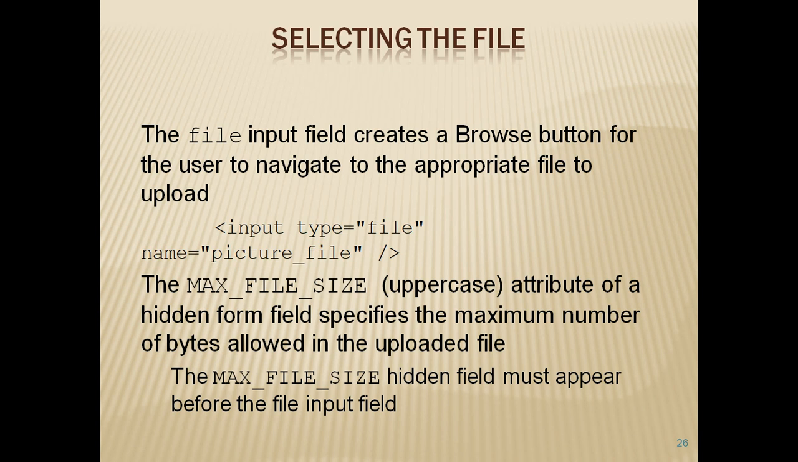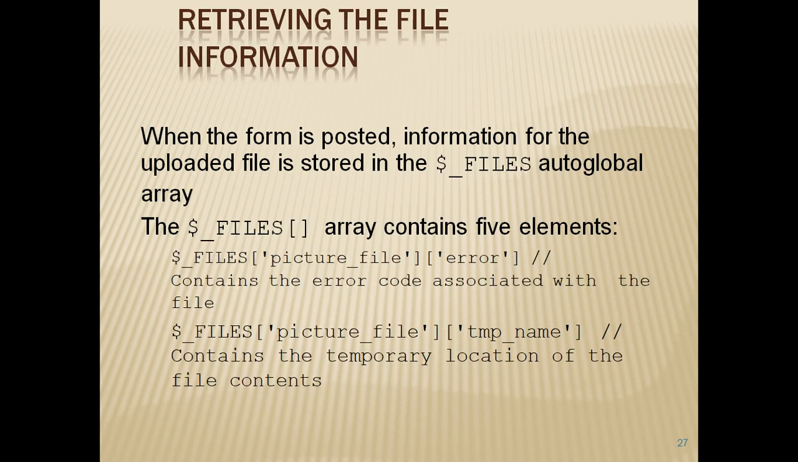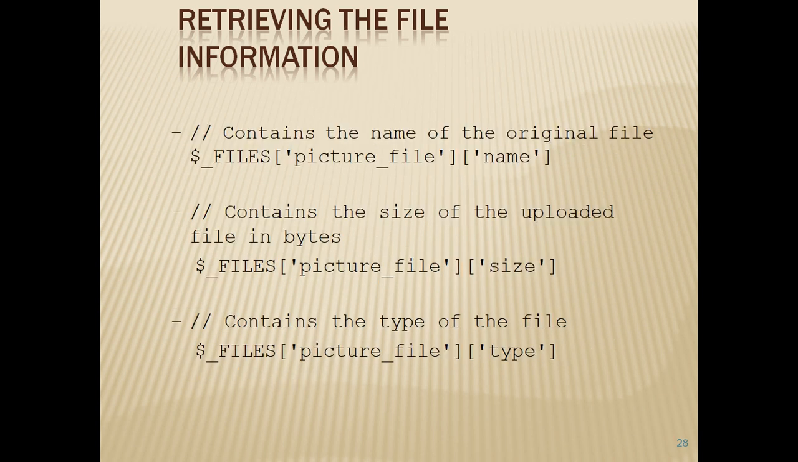The file input creates the browse button so that we can navigate through and the appropriate file can be uploaded. And the max file size is a hidden form field that specifies the maximum number of bytes that are allowed to upload. To retrieve the file, we have to use the files array elements, which contain all the temporary location of the file contents. So these are the various possibilities.